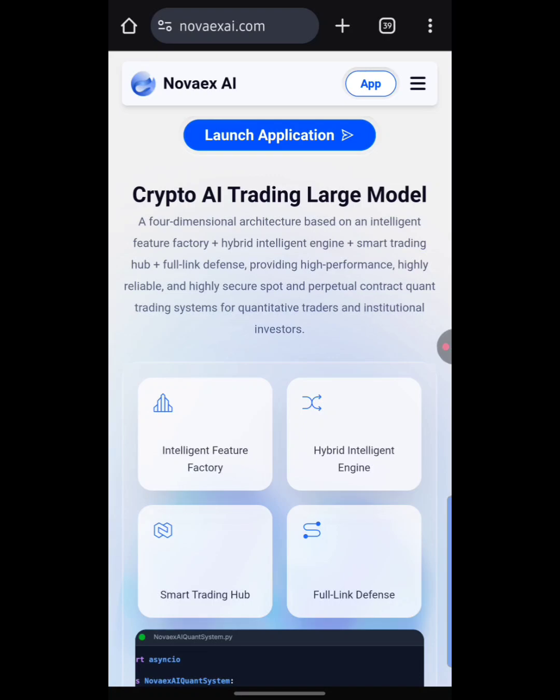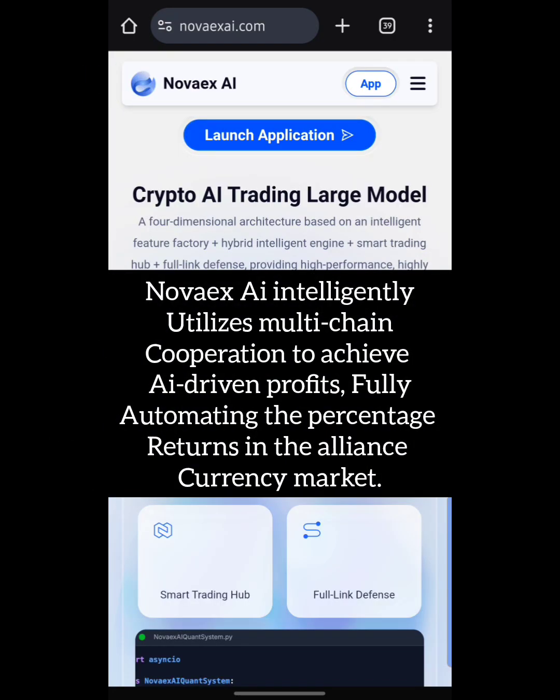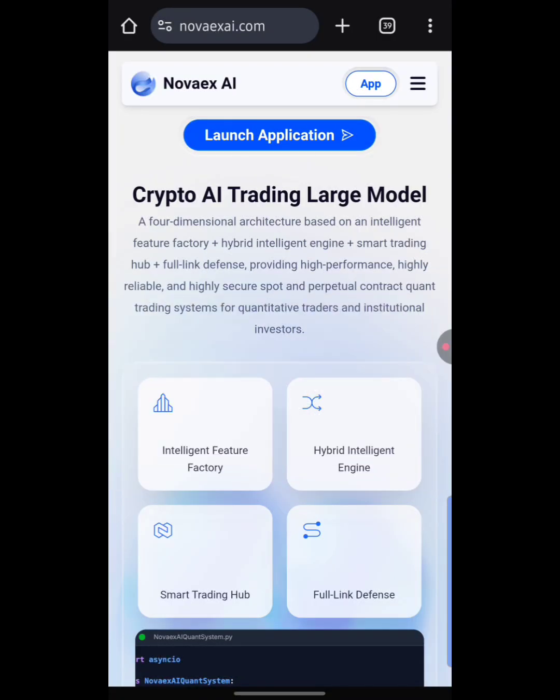So guys, in this video today we're going to be talking about this crypto AI trading platform called the Novaex AI. Okay, so guys, the Novaex AI intelligently utilizes multi-chain cooperation to achieve AI-driven profit, fully automating the percentage returns in the alliance currency market. So that is basically what the Novaex AI trading platform is all about, guys.